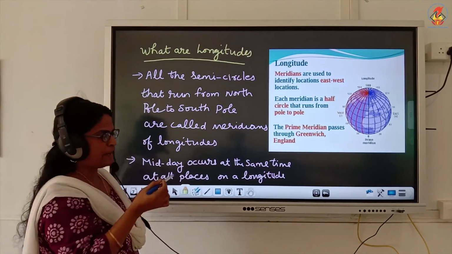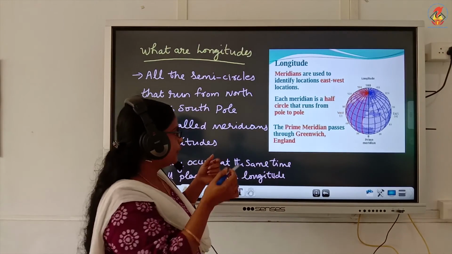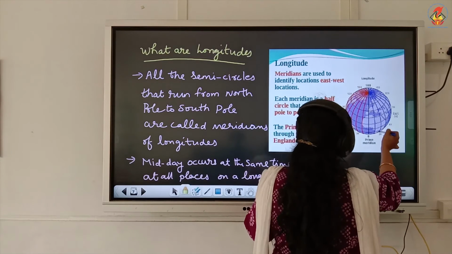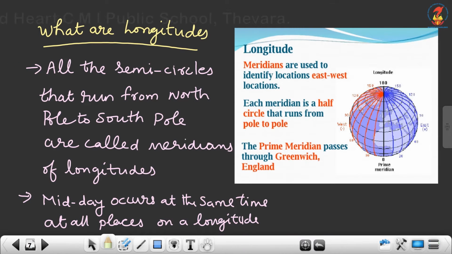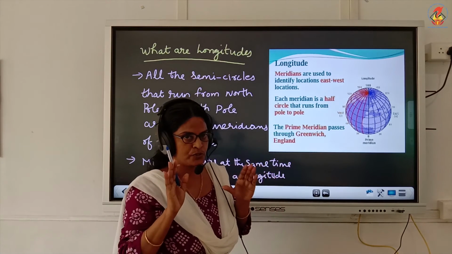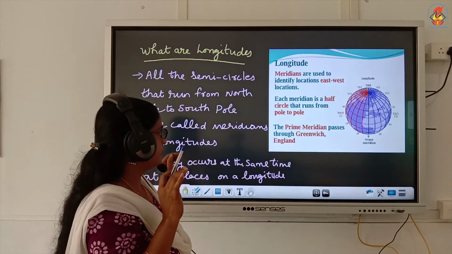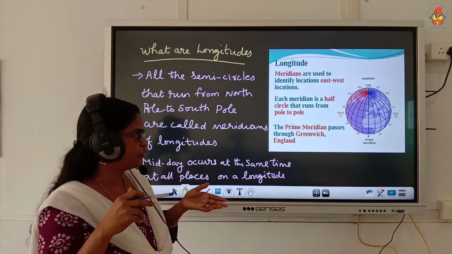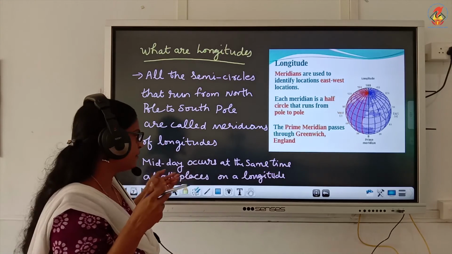Children, all the semicircles that run from the North Pole to the South Pole, you can see in the diagram. This is the diagram of longitudes, and you can see semicircles that move from the North Pole to the South Pole. These are called the longitudes. These are also called the meridians of longitude.